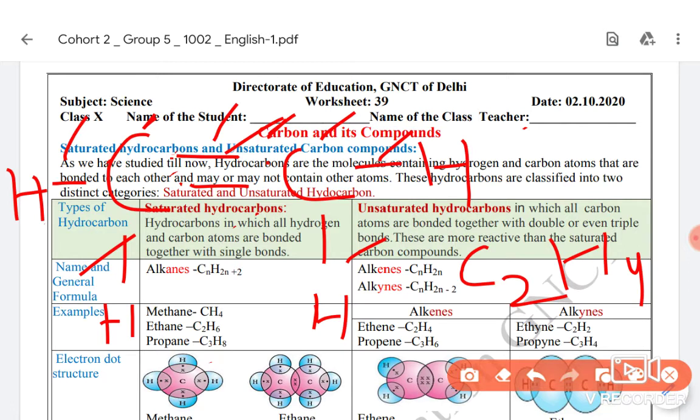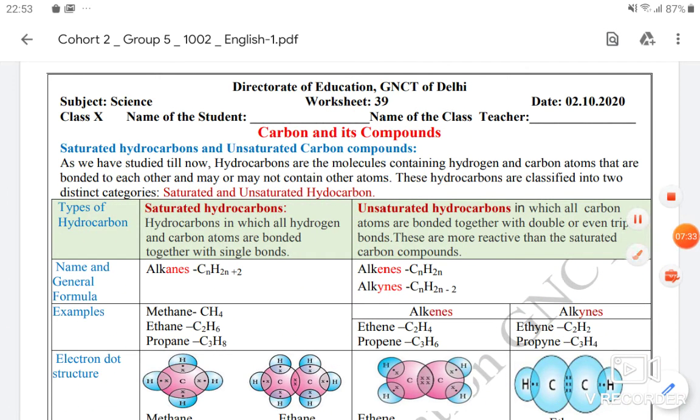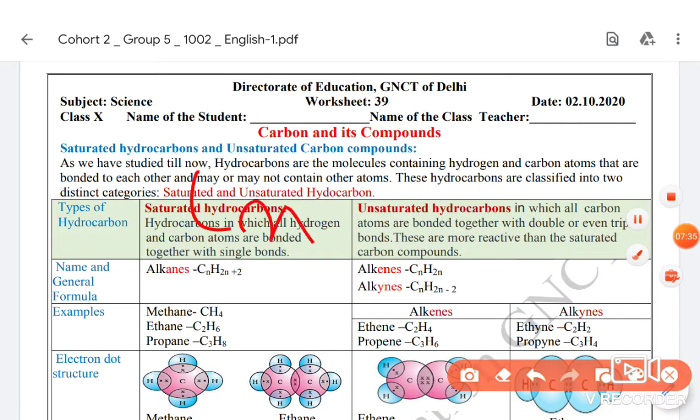In the earlier single bonded, it was twice the carbon plus 2. And here the number of hydrogen atoms will be simply twice the number of carbon atoms. So its general formula will become CnH2n. And their general name is alkene.